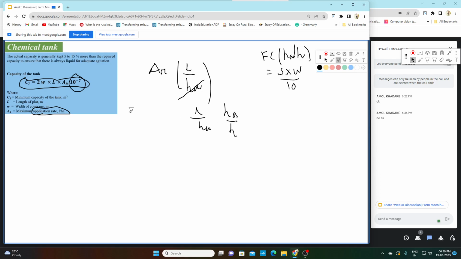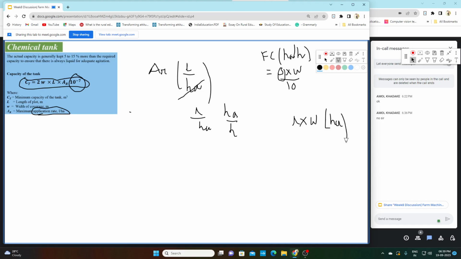That will give capacity in liter per hour, but we require our capacity only in liter, or only in units of volume. So in field capacity, in place of speed, we will take the length of the plot into the width of coverage: L into W, not S into W. The unit of L into W will be hectare.